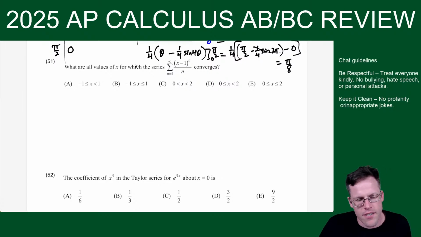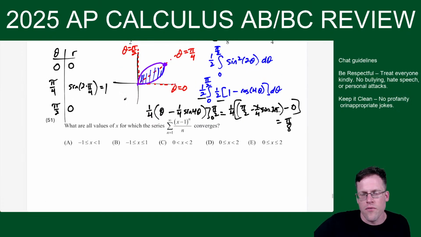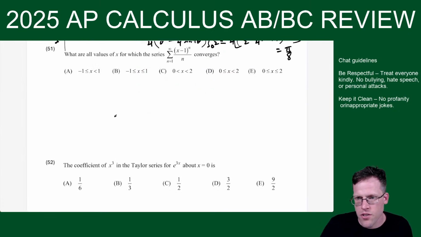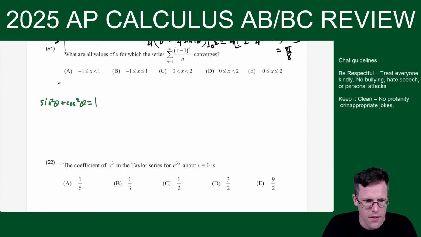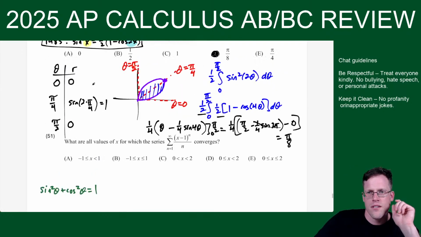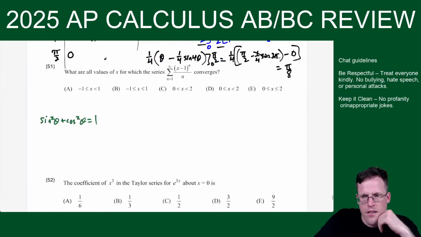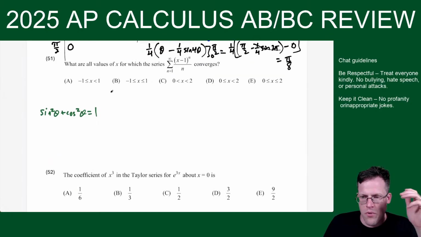Hate trig identities? Yeah, that's why I wrote 1985. The only one you've got to know for the AP test, if it is going to show up, is this classic one. This one is fair. That's the only one I would say is fair. The newer ones, they got rid of that. The 1985 formula is outdated. When I took Calc 2 in college, they made me do that, and then they show mercy now.